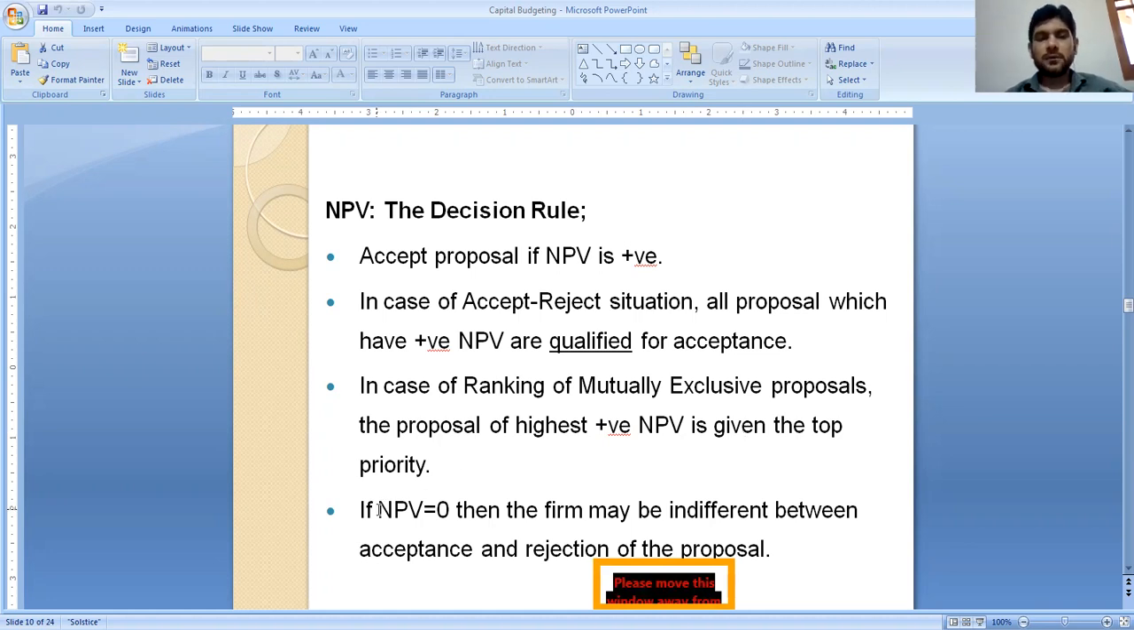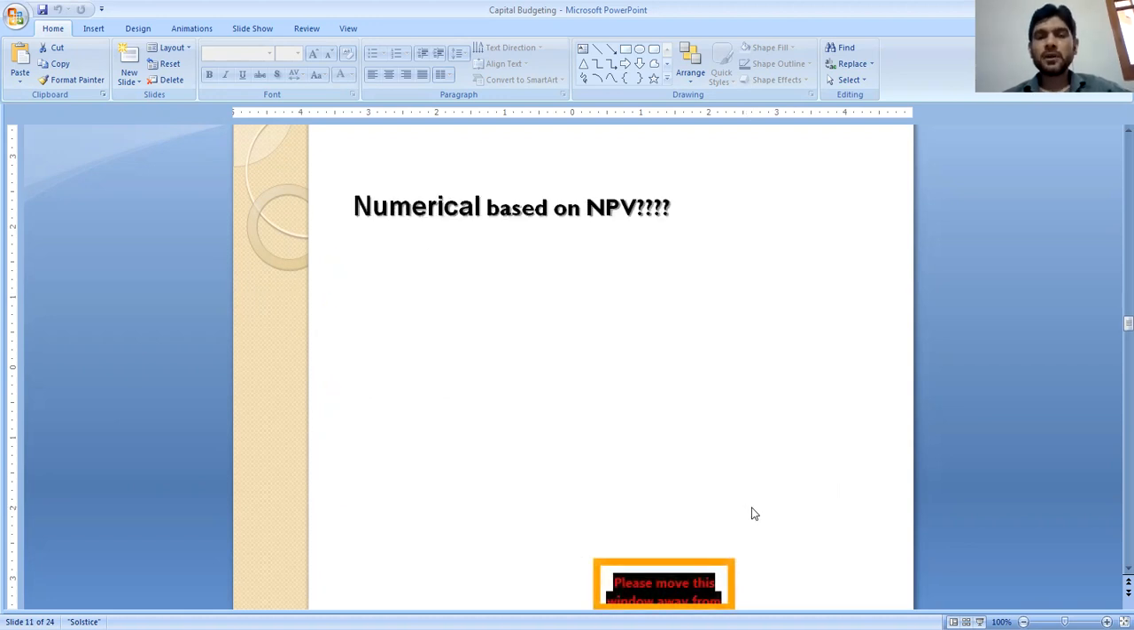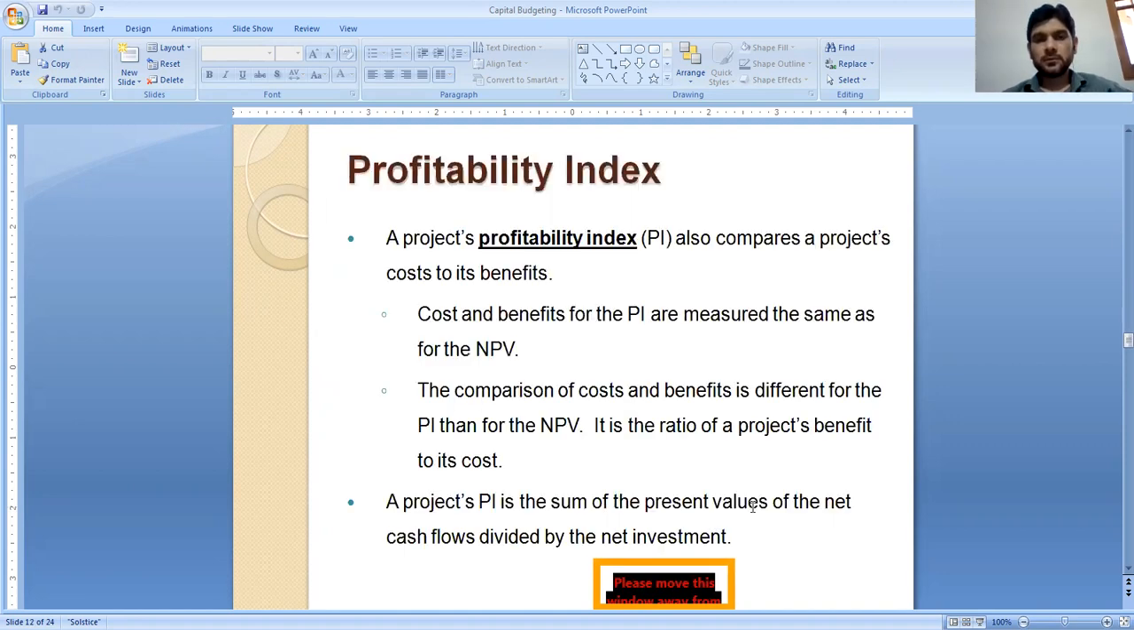Next, we can say if NPV is 0, then the firm may be indifferent between acceptance and rejection of the proposal. It may happen that cash inflows and cash outflows are equal, and if they are equal, the NPV we arrive at is 0. You can also go through the numericals later on.